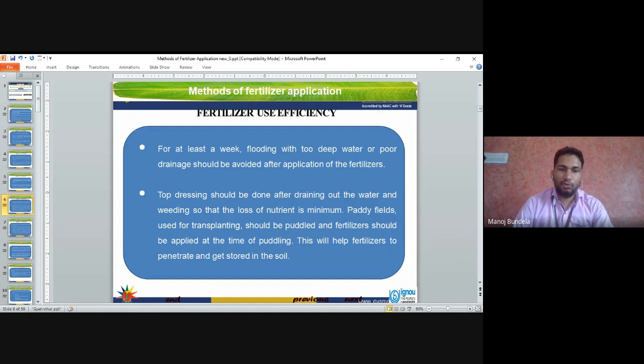Paddy fields used for transplanting should be puddled and fertilizer should be applied at the time of puddling. In a paddy field, when we go for puddling, at that time we have to apply the fertilizers. This will help the fertilizers to penetrate and get stored in the soil.